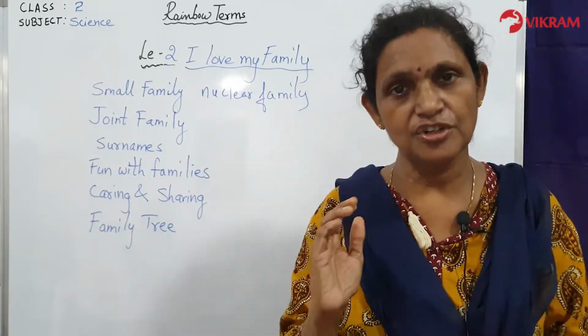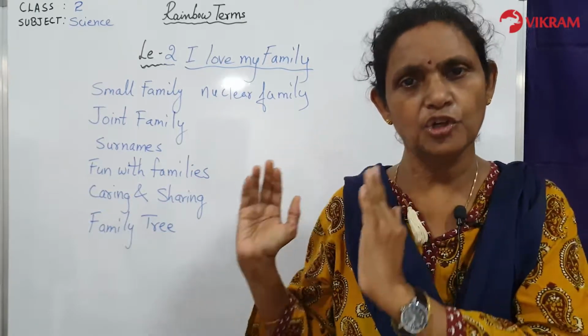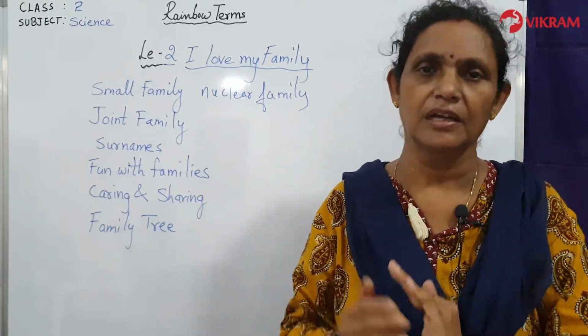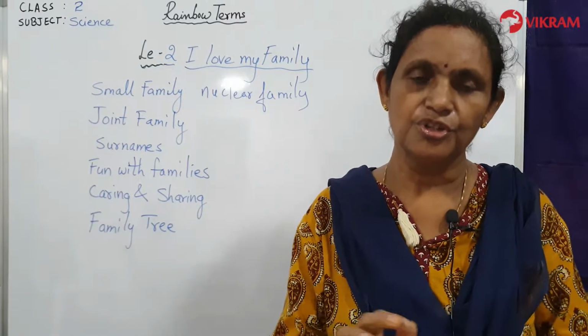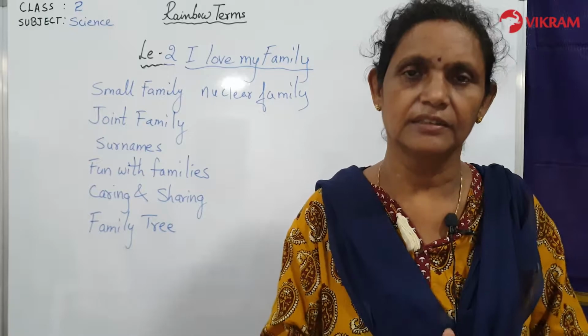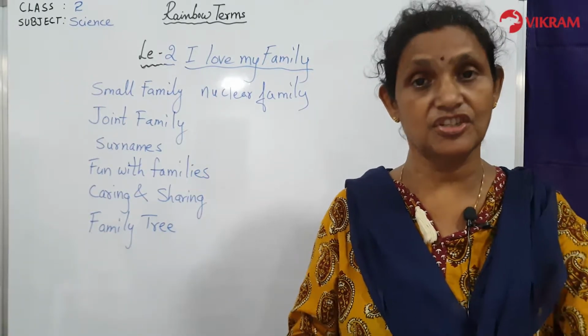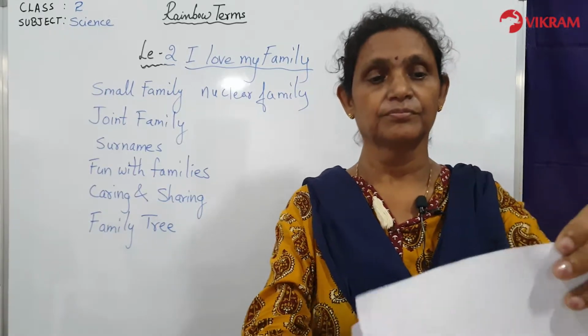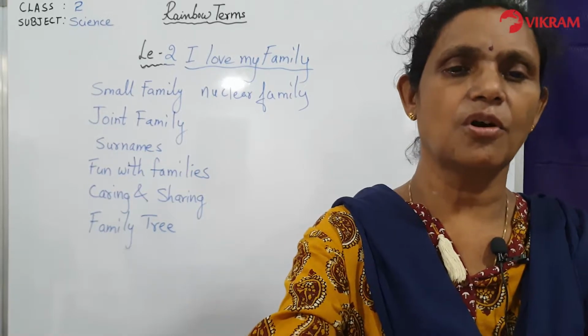Have you understood this, children? A small family is called a nuclear family, and a joint family is where a lot of people live with you in the same house. So what do you do, children? You all live together, you share your things, you are very happy with all the things which are happening there. Yes or no?